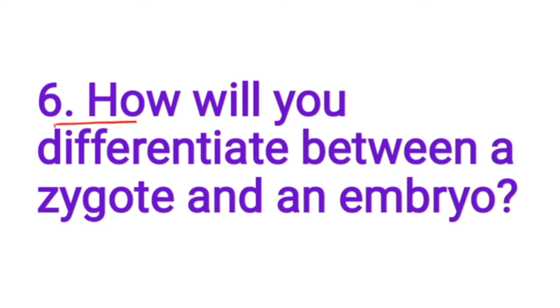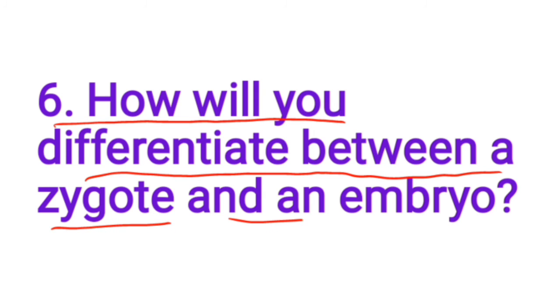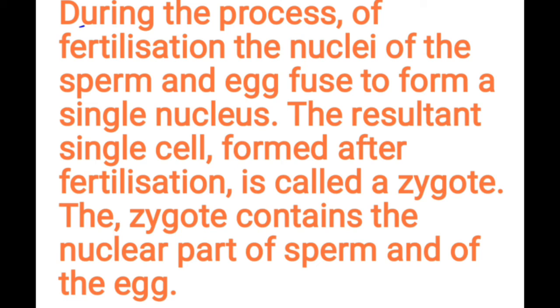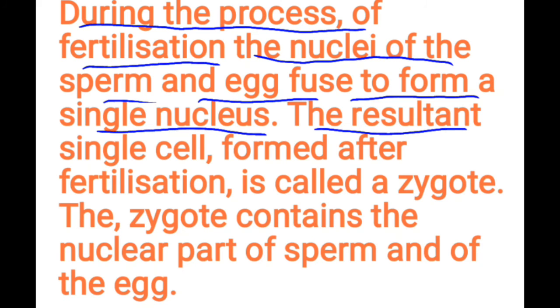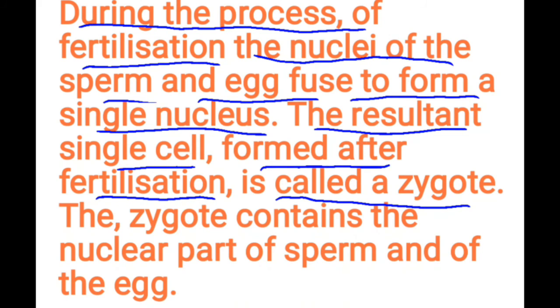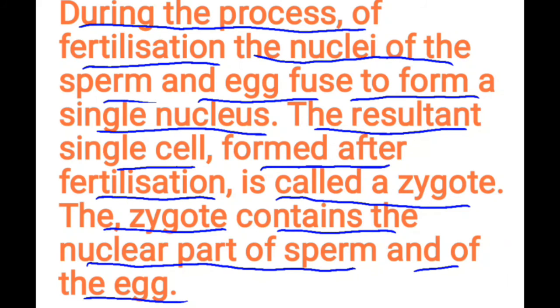How will you differentiate between a zygote and an embryo? Answer: during the process of fertilization, the nuclei of the sperm and egg fuse to form a single nucleus. The resultant single cell formed after fertilization is called a zygote. The zygote contains the nuclear part of the sperm and of the egg.